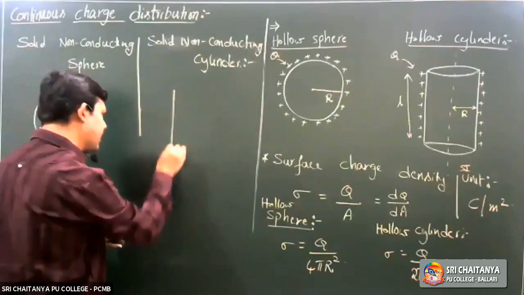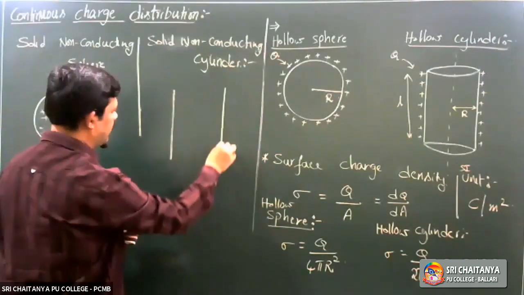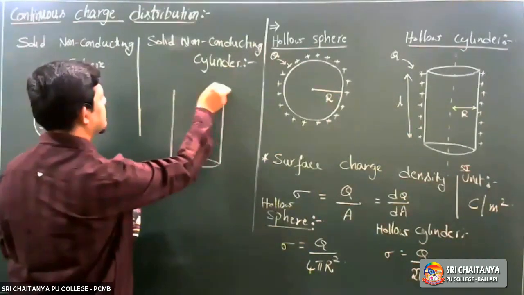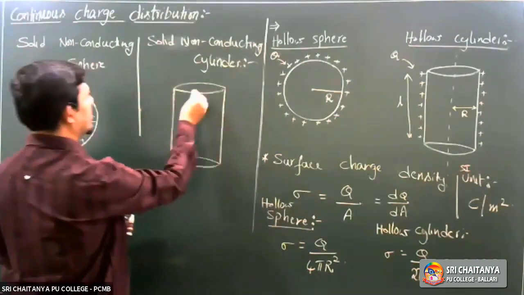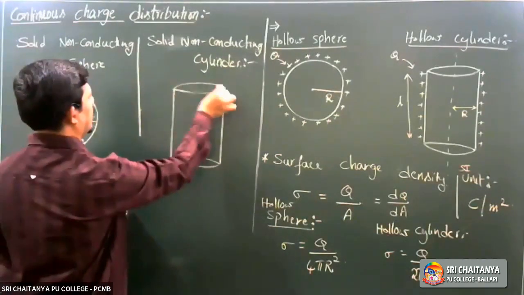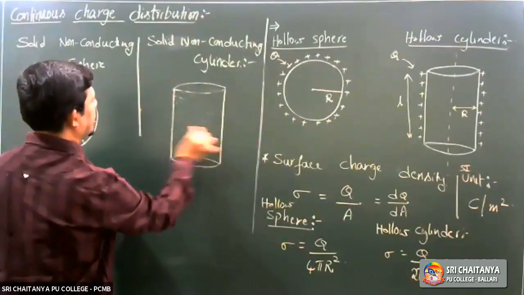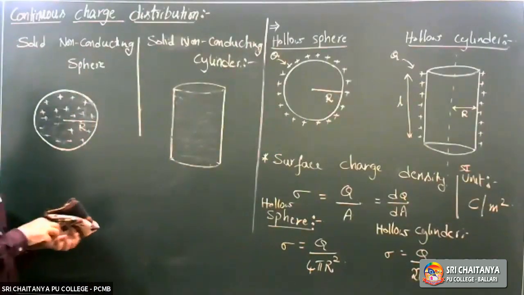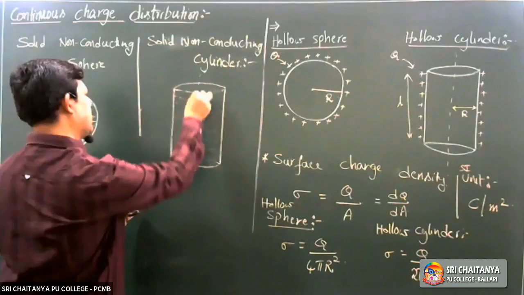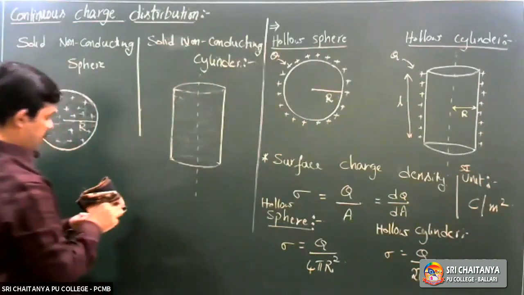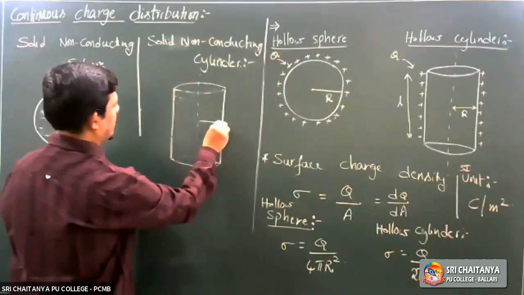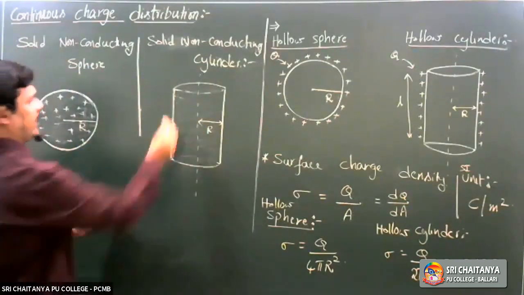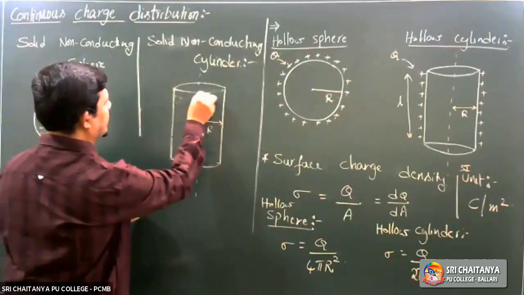If you take a cylinder, what type of cylinder? Solid cylinder. Right? This is the radius r. It's a solid cylinder, completely filled inside with material.